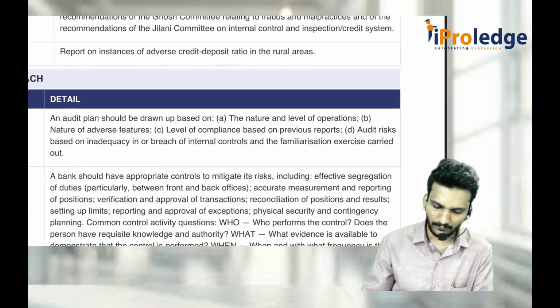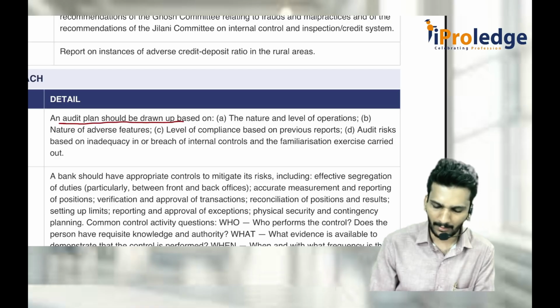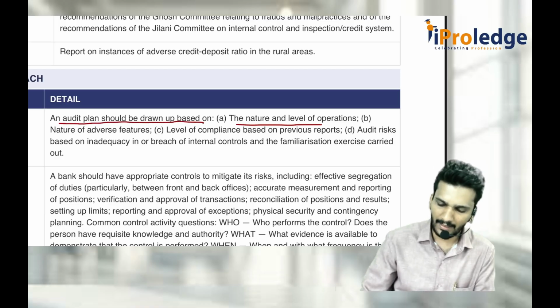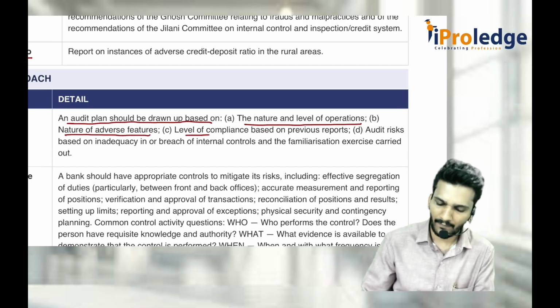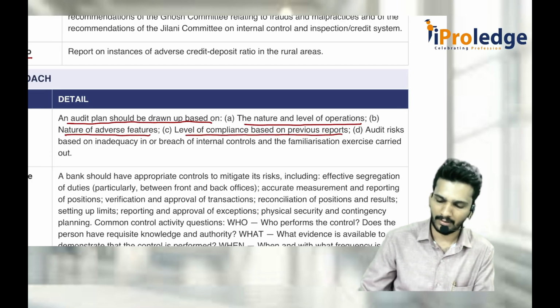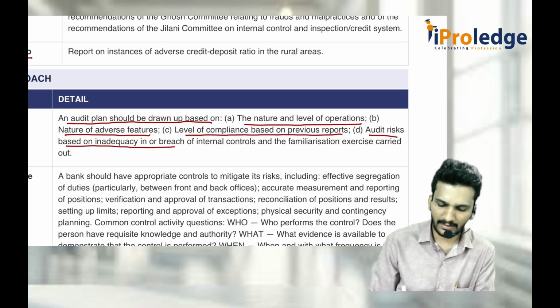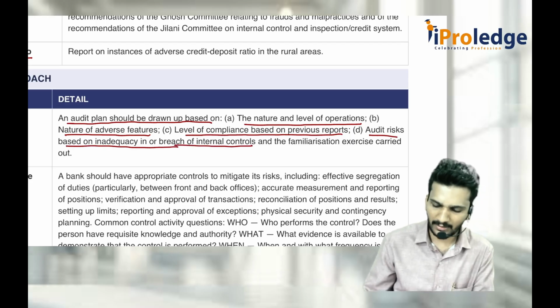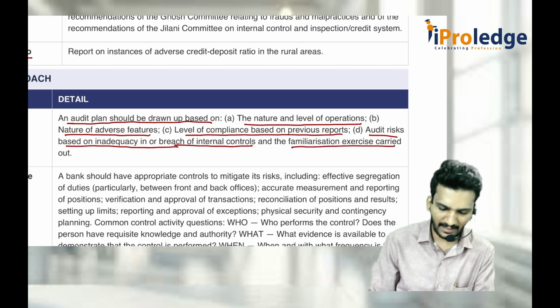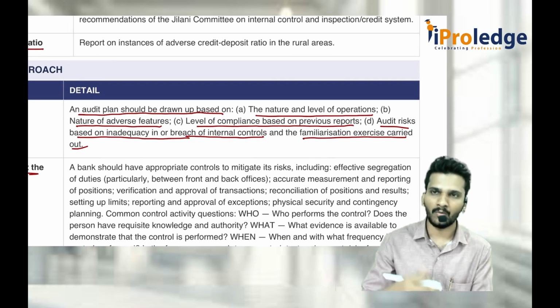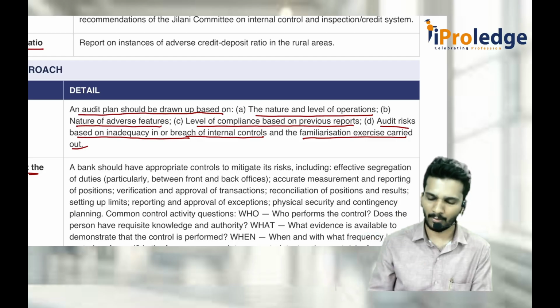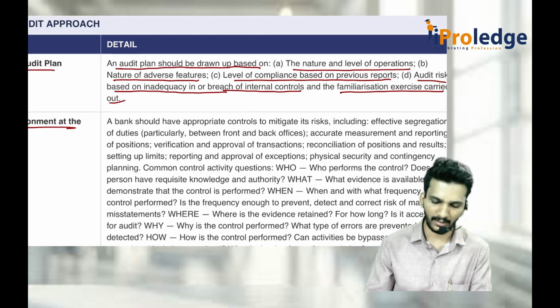So an audit plan should be drawn based on the nature and level of operations, nature of adverse features, level of compliance based on the previous reports, audit risk based on the inadequacy in or breach of internal controls, and familiarization exercise carried out, etc. Based on this, you try to draw the audit plan. You don't overdraw the audit plan, you don't underdraw it, you just consider these factors before drawing it.